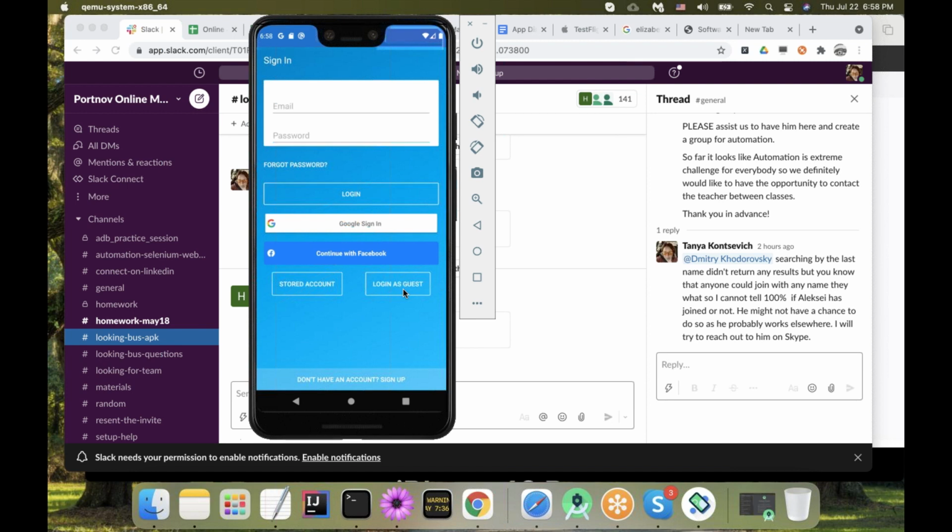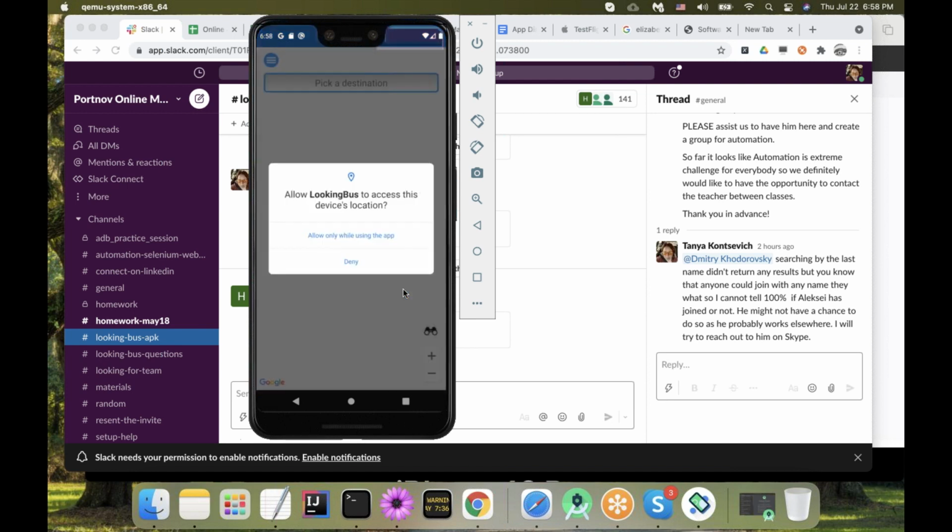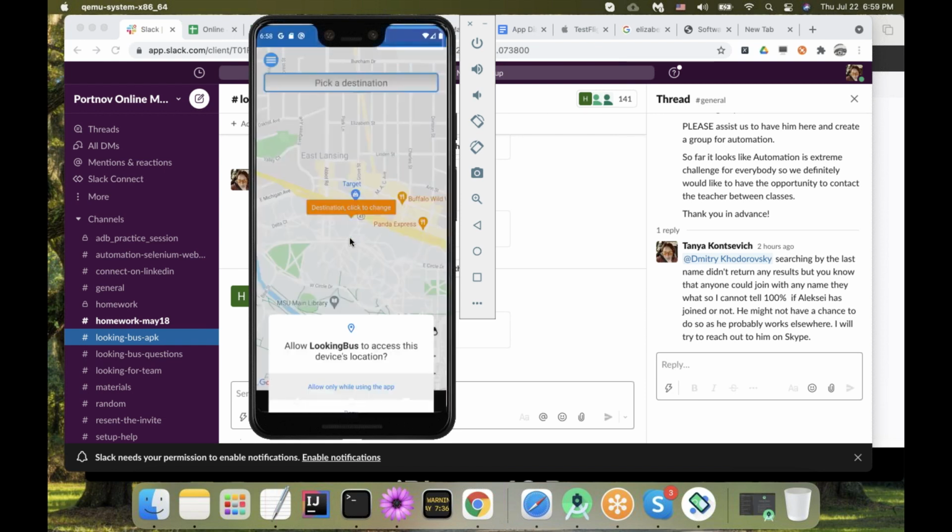And you will see my Looking Bus eventually. Looking Bus is asking for my permission, and the permission list will change if you create a couple of Android emulators with different Android versions and try the same thing on Android 9, 10, and 11. This list will be different because they update the permissions with new versions, not every one, of course, but with version 3 and 4 coming at least. They are making permissions more strict. I'm going to say allow while using the app.